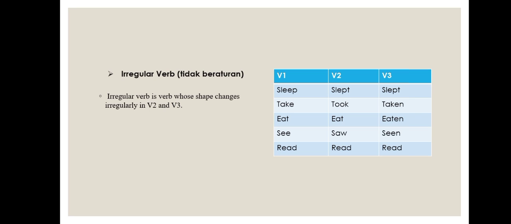And then the second example is take. Take juga tergolong irregular verb atau kata kerja yang tidak beraturan. So the verb 2 of take is took, and then the verb 3 of take is taken. Irregular verb dengan regular verb itu tidak sama atau berbeda, di mana jika irregular verb, verb 2 dan verb 3 of irregular verb tidak menggunakan atau tidak diikuti dengan d or ed.